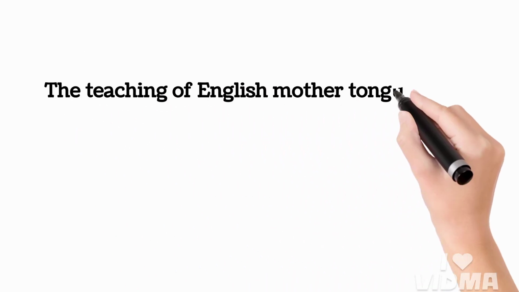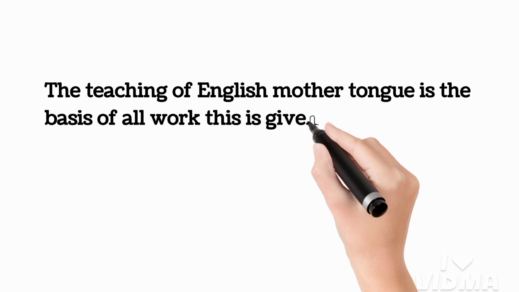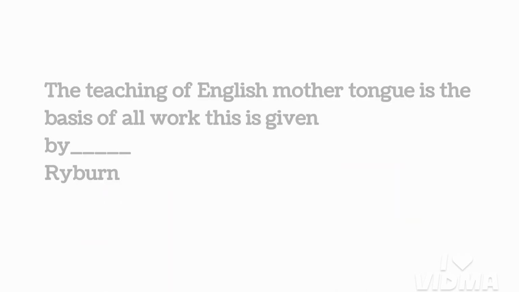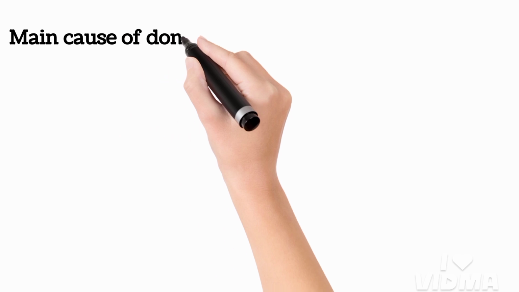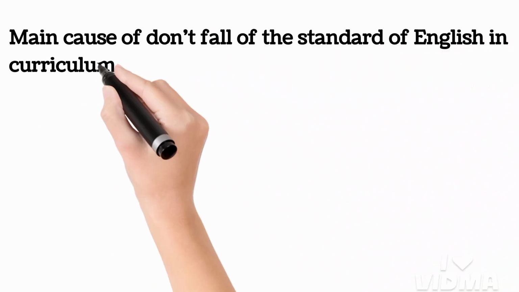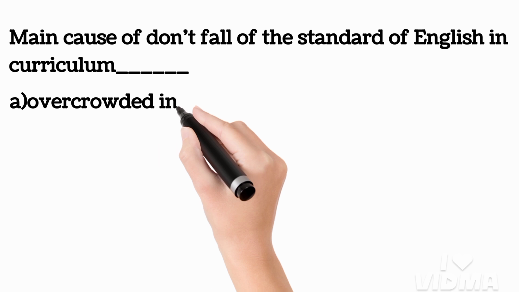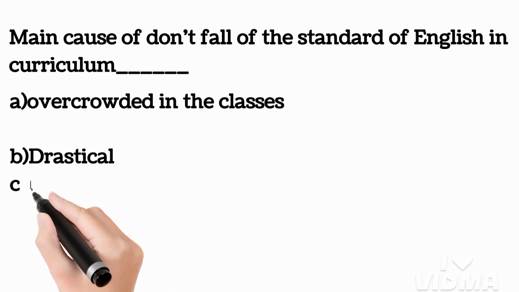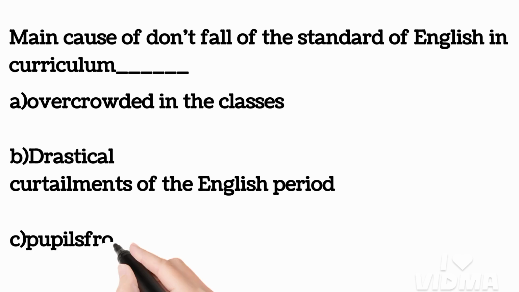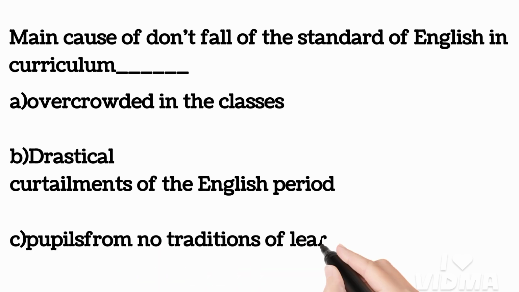The teaching of English mother tongue is the basis of all work. This is given by Ribon. Main causes of downfall of the standards of English in curriculum: overcrowded classes, drastic curtailments of the English period, pupils from no tradition of learning.